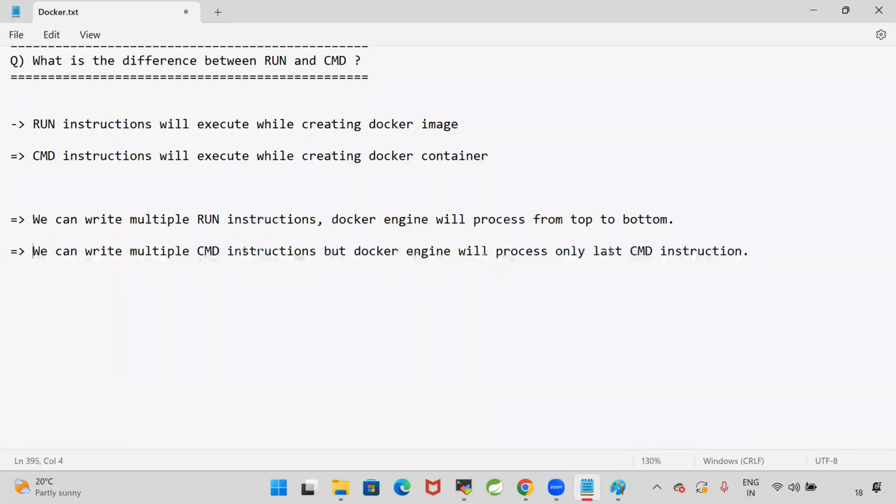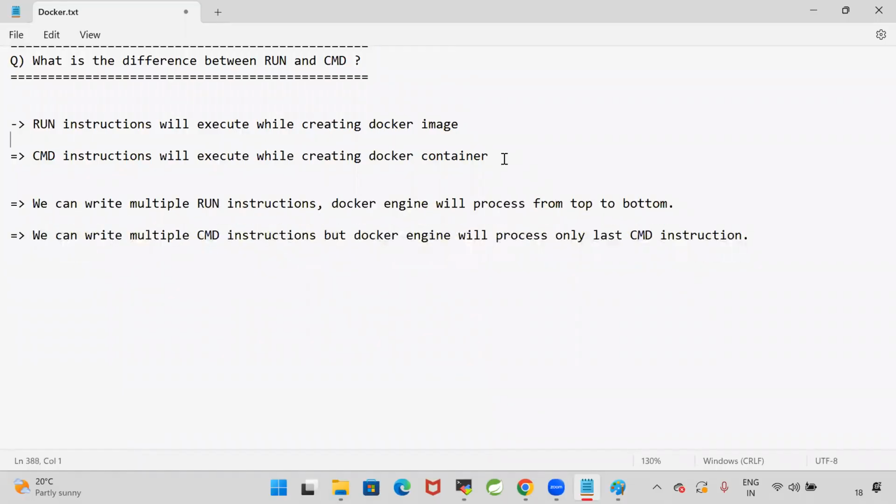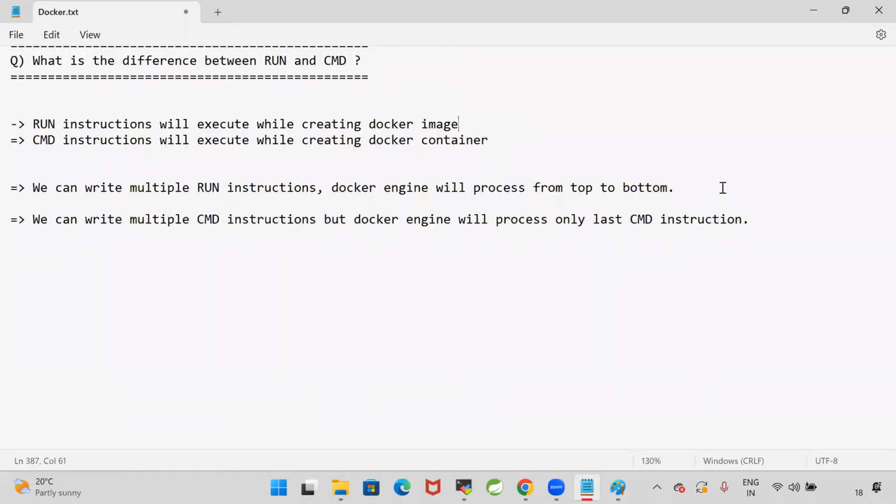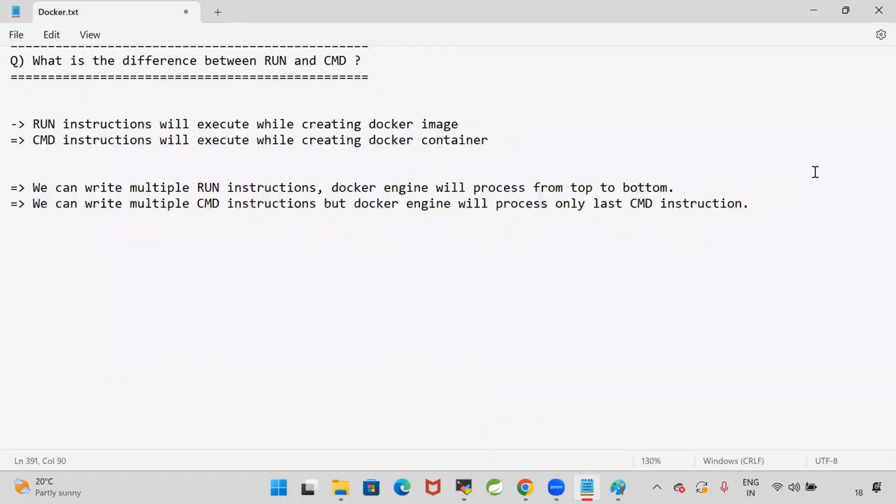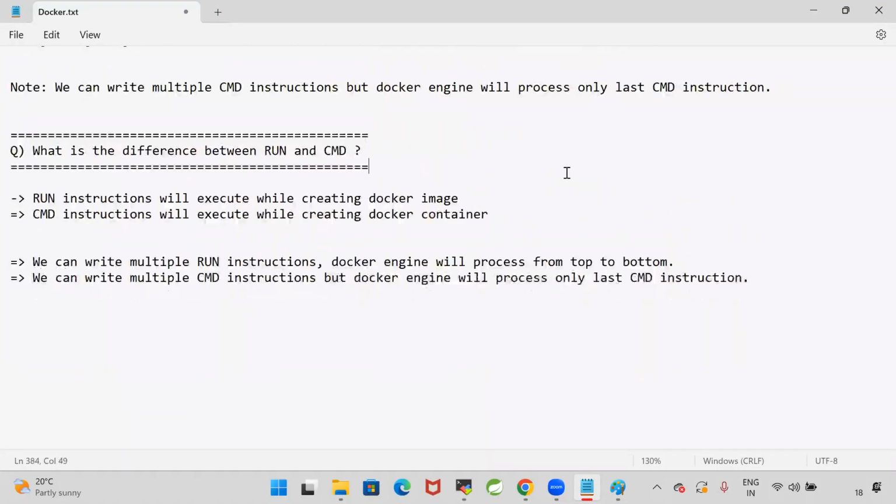So in general, if you want to install any particular software while creating the image, we can go for the run. If you want to run the application, then we can go for CMD. Run is used to execute the instructions while creating Docker image. CMD instructions will execute while creating the Docker container. We can create multiple run instructions. Docker engine will process from top to bottom. We can write multiple CMD instructions, but a Docker engine will process only last CMD instruction.